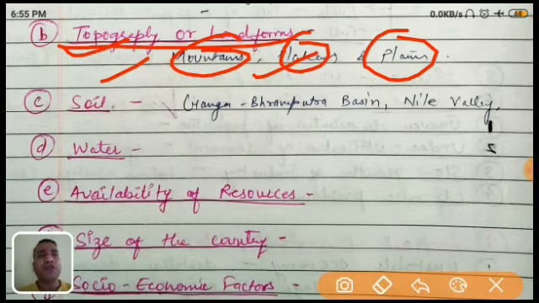Same like on the plateaus, but on the plain, just like the Ganga plain, Ganga Brahmaputra plain, or even the five rivers area in Punjab and Haryana, the population is very high. Why? Because it is on the plain area. So this topography is a main factor for the population distribution. So the second point is the topography or the landforms.